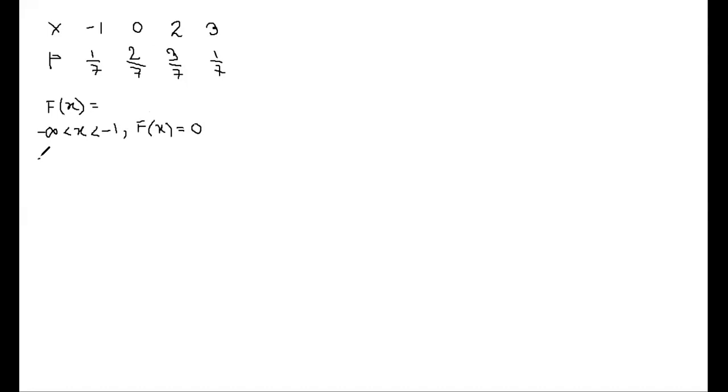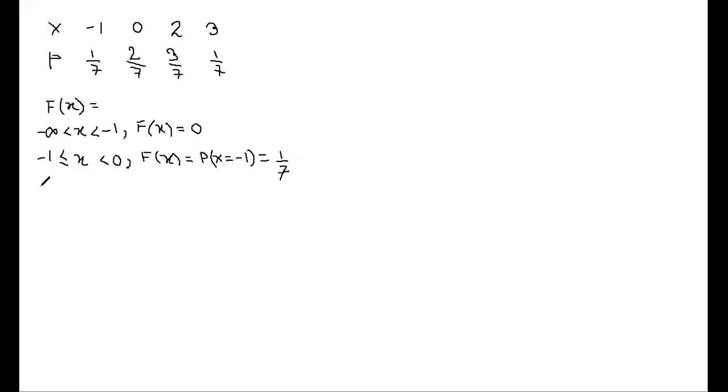Now the next range that I am taking: now I am including minus 1, so minus 1 less than or equal to x, strictly less than 0. What is our capital Fx? It will be 1 by 7. Why? Because we are including minus 1, so I can write probability x equals minus 1, and that value, according to the problem, is 1 by 7. So here it is 1 by 7.